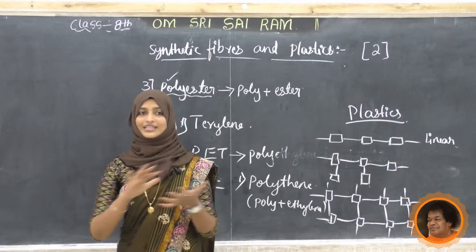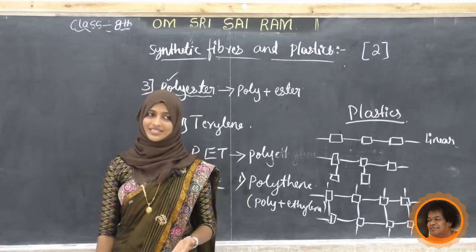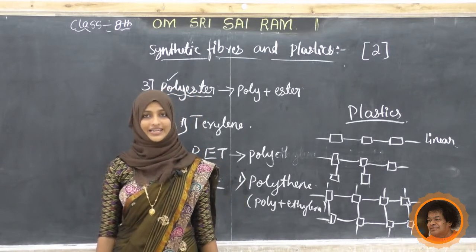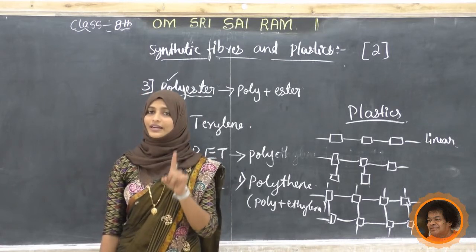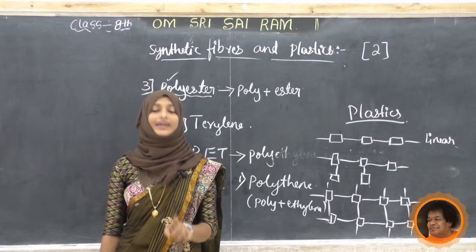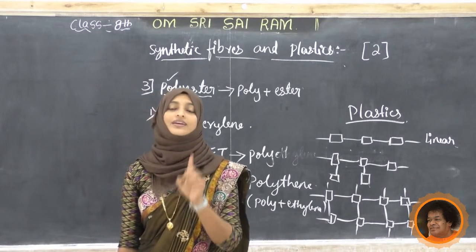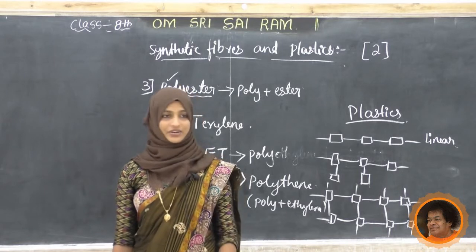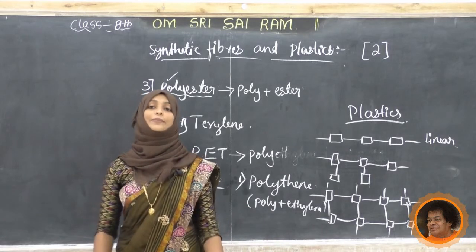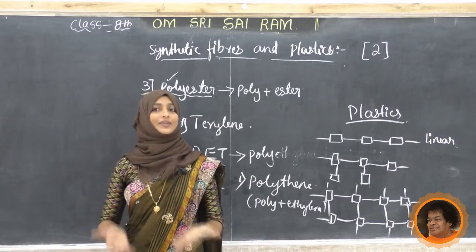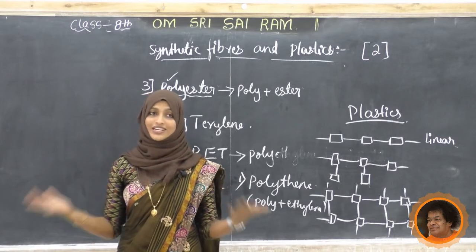After that, we studied the disadvantages of these fibers, because they melt when we heat them. Because of that, we are not able to wear synthetic fiber clothes in the kitchen or in the laboratory. Next we moved to plastic. What is plastic? Plastic is also a polymer. Different uses are there.